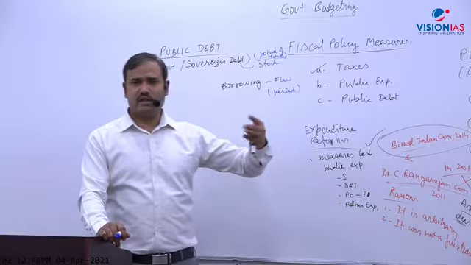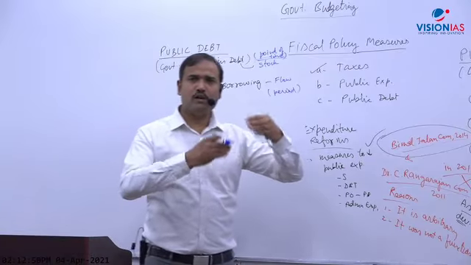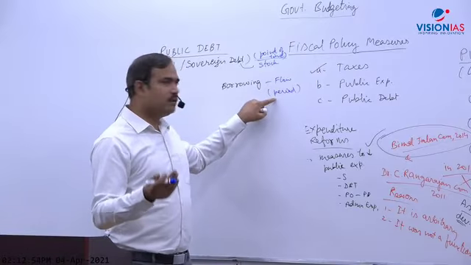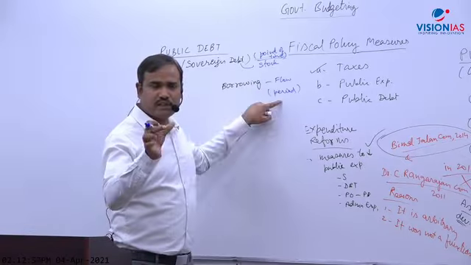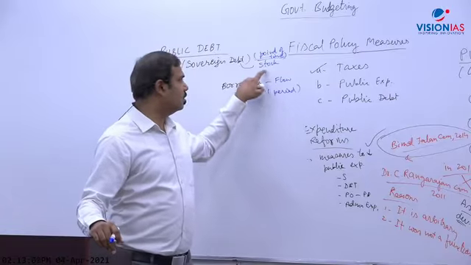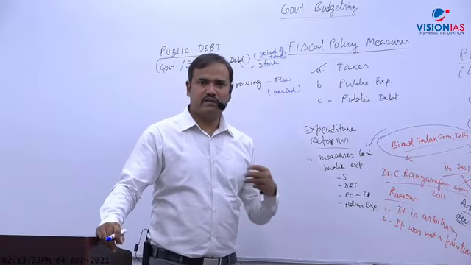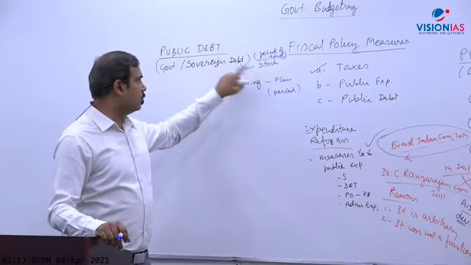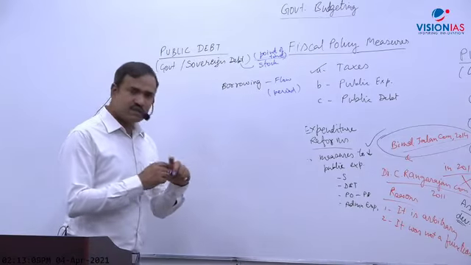Other things, production in the economy. Production is a flow, done over a period of time. GDP is also a flow, measured over a period of time, in a financial year. And money supply is measured on a particular date. So please revise your notes. I have already told you this difference, the stock and flow difference.